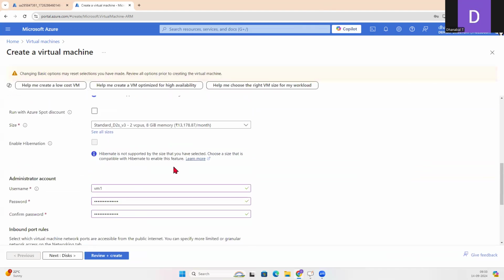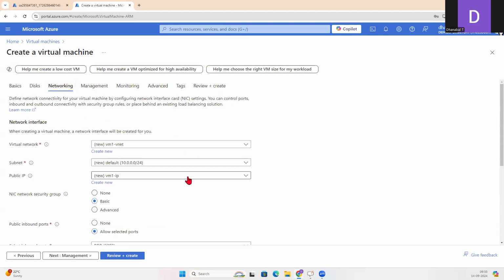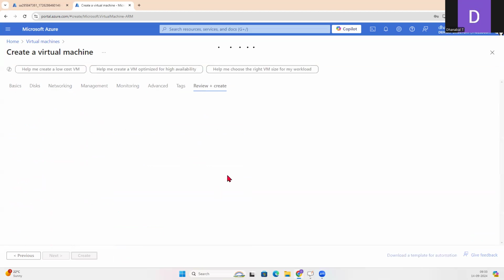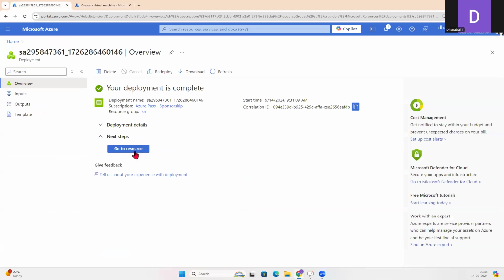It says validation failed. Everything is okay. Let me just try once again. Yeah, validation passed. Sometimes this happens. Let me create it. Anyways, meanwhile, when it is getting created, let me just go in here and go to my storage account.